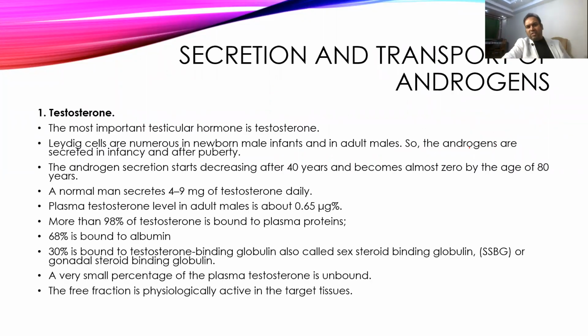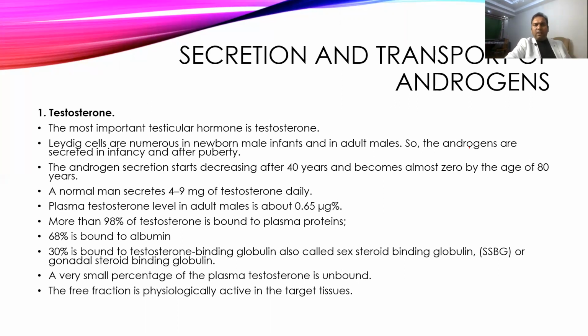So first we'll talk about testosterone, or androgen hormones. It is one of the most important male sex hormones. It starts in intrauterine life, and it is responsible for sex determination. That's why its concentration is high in early infancy also, and then its concentration increases again just before puberty. After the age of 40, the concentration starts slowly decreasing.